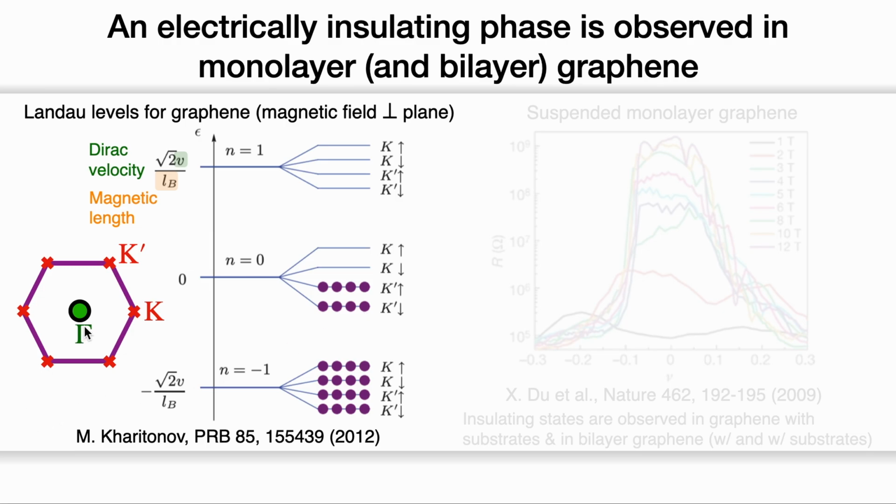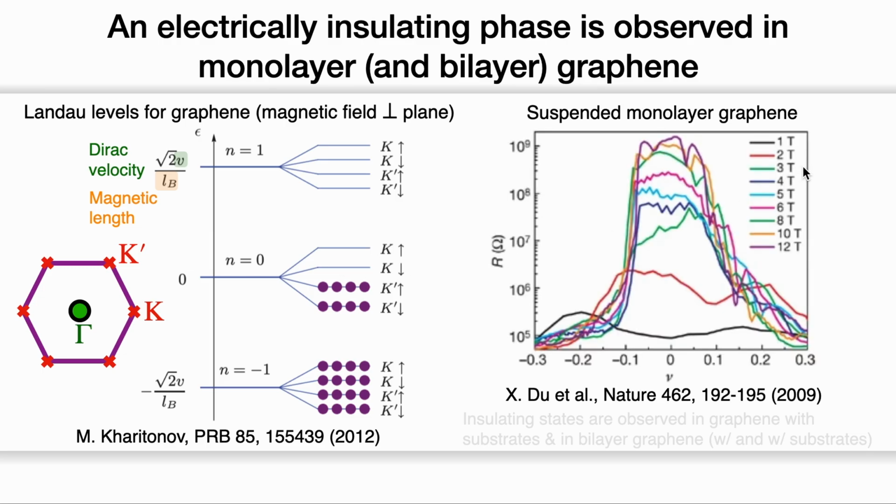However, each carbon atom in the unit cell provides one electron, and we have two atoms in the unit cell, so we have the half-filling scenario. Therefore, in principle, this system is electrically conductive. However, experiments show that suspended monolayer graphene with half-filling is an insulating state.